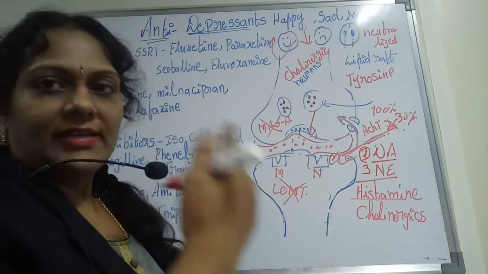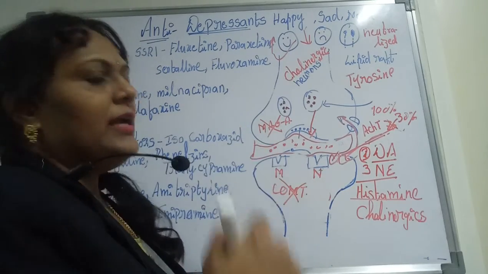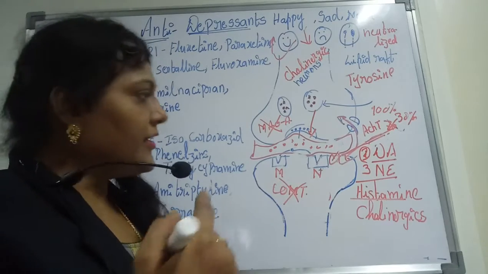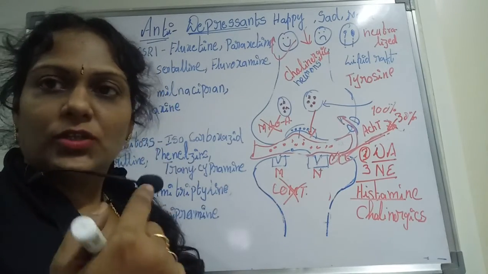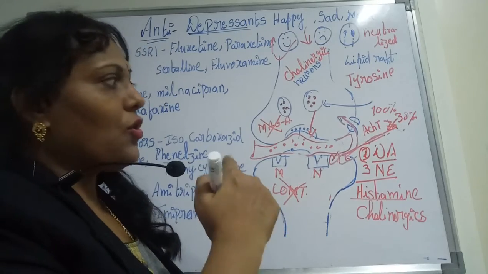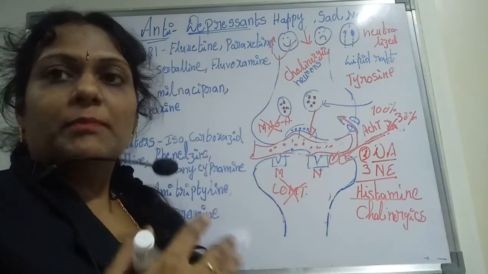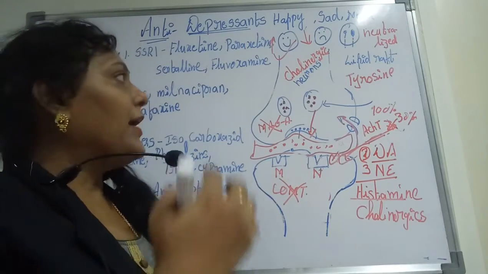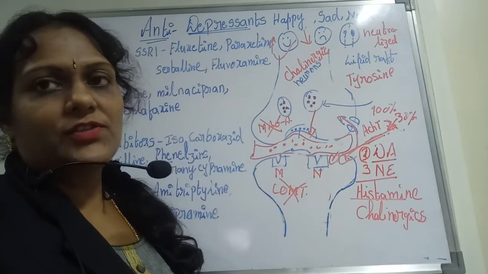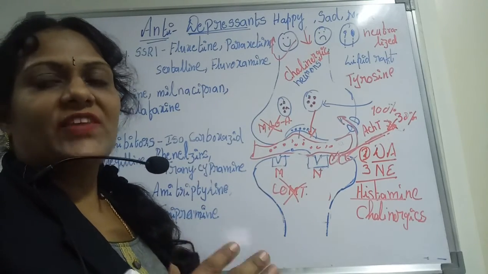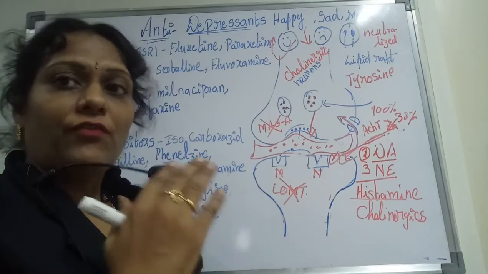Those are SERT, nothing but the 5-HT serotonin receptors, and it is also called DA, nothing but the dopamine receptors. They are also called NE receptors, nothing but noradrenaline receptors, and we have another one called ACH receptors. So altogether these are the neurotransmitters which always work in the state of depression.